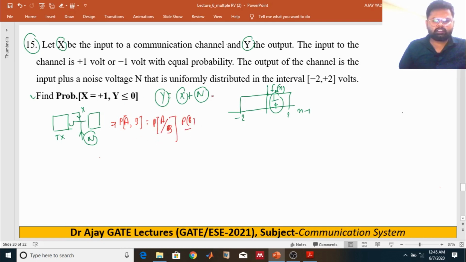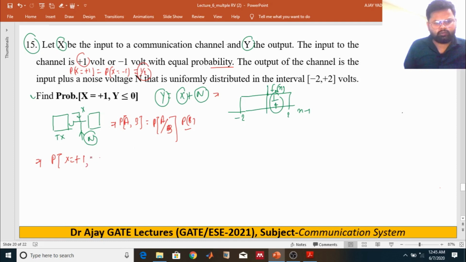So the probability of X equal to plus 1 volt, and of X equal to -1, is half, because they have equal probability.